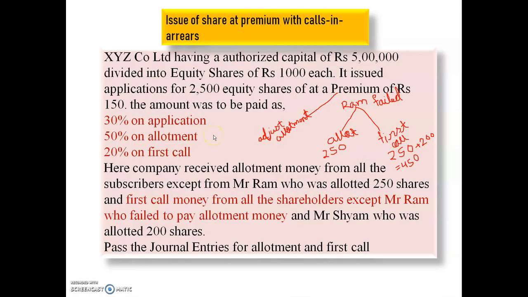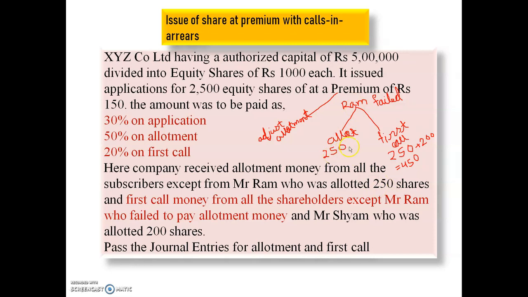Fine. Now see here, it issued applications for 2500 equity shares at a premium of rupees 150. In this question they have not mentioned anything about whether the premium is to be adjusted with application, allotment or first call. So in that case, we have to adjust this premium amount at the time of allotment. And next, Mr. Ram, who was allotted 250 shares, failed to pay the allotment money, which means it will come under the calls in arrear scenario.